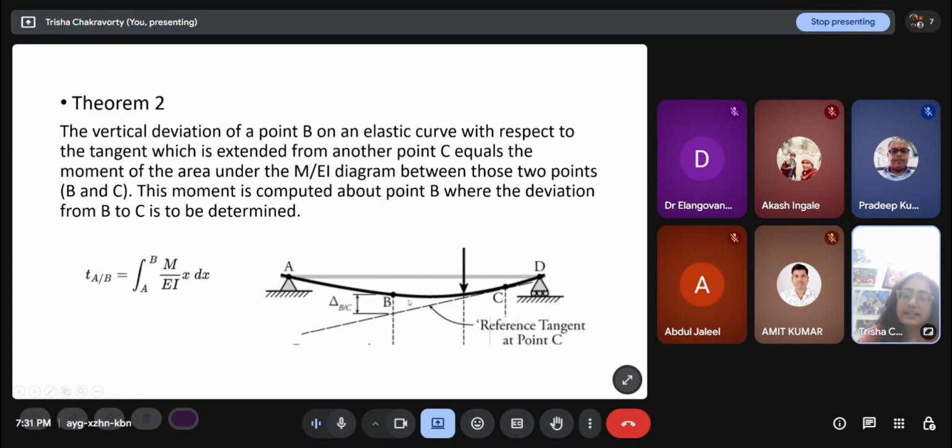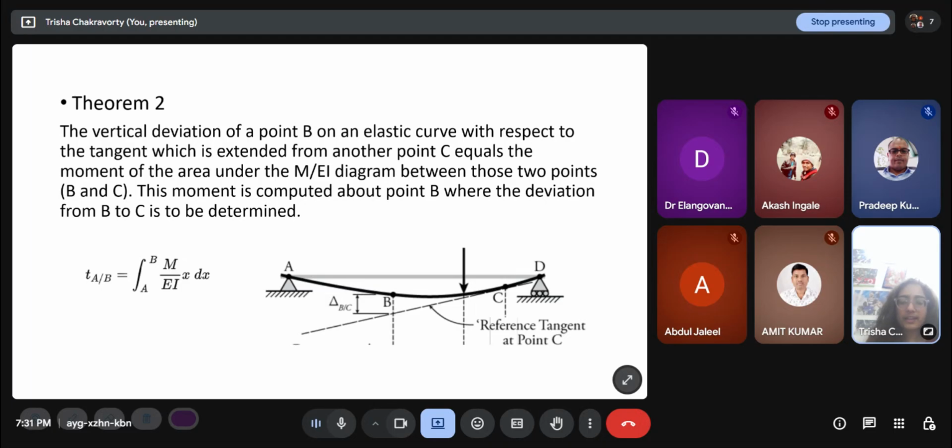And theorem 2 says that the vertical deviation of a point B on an elastic curve with respect to the tangent which is extended from another point C equals the moment of the area under the M by EI diagram between those two points B and C. This moment is computed about point B, where the deviation from B to C is to be determined.